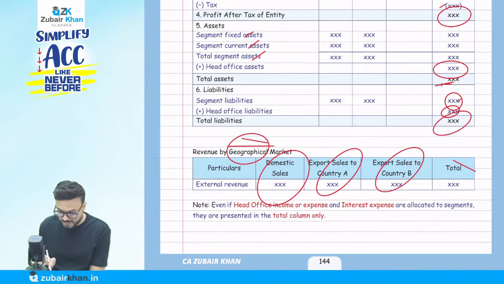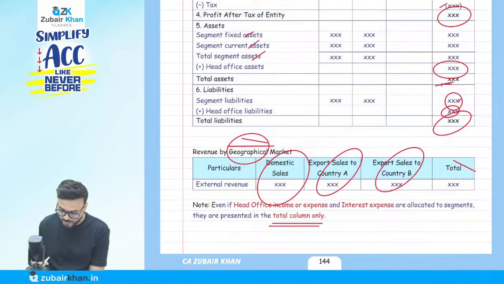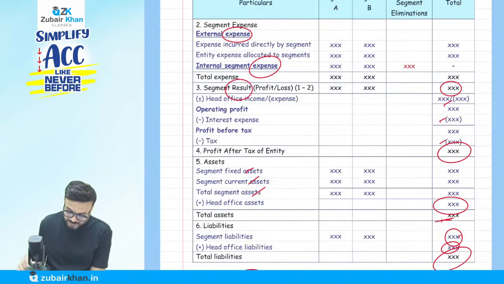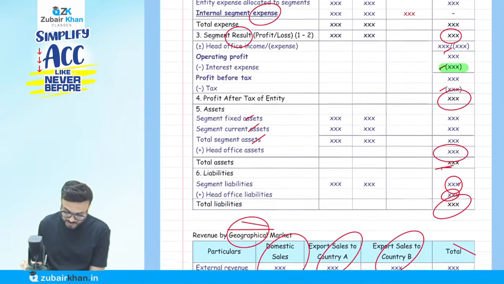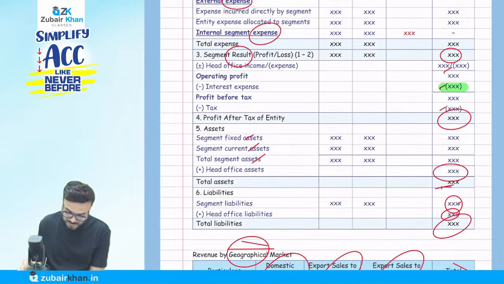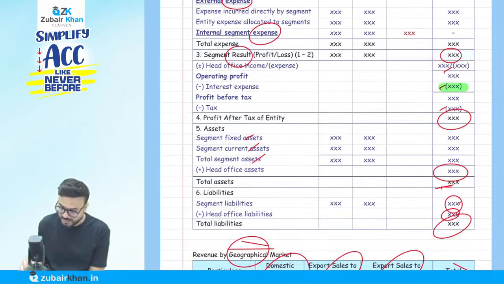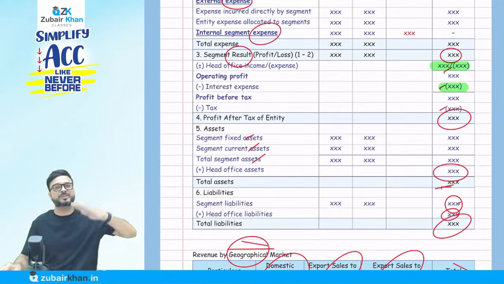Note that even if the head office income, expense and internal expense are allocated to segments, they are present in the total column only. Head office income and expenses will come here. We have to show certain expenses incurred at head office level, and the interest we will show separately here.